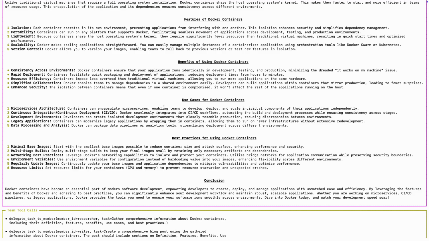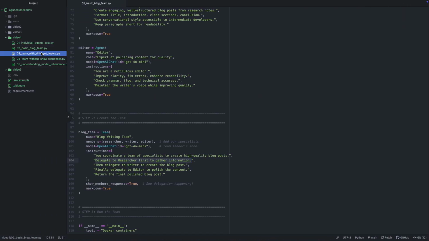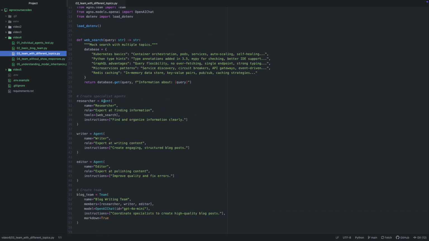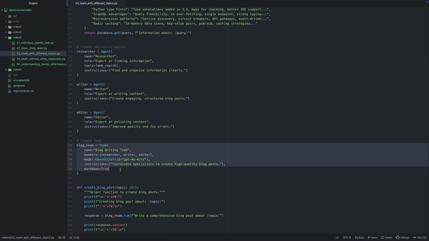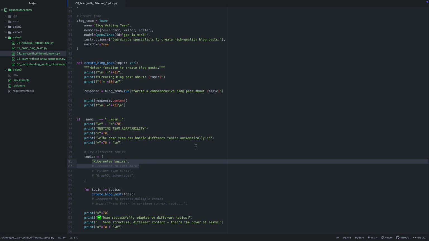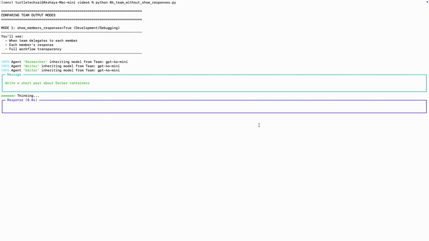Okay, now let's test something cool. Let's call the same team and see if the same team can handle different topics. So here is just the same thing. I have created three agents, researcher, writer, editor, and created a blog team. And let me see if it can handle different topics. Let's run it. Oh, sorry, it will be 03.